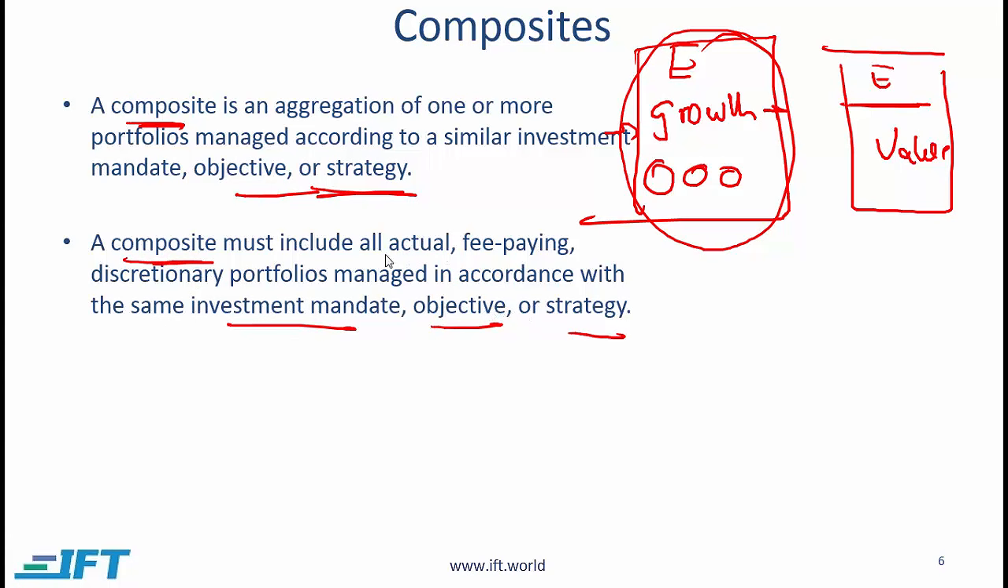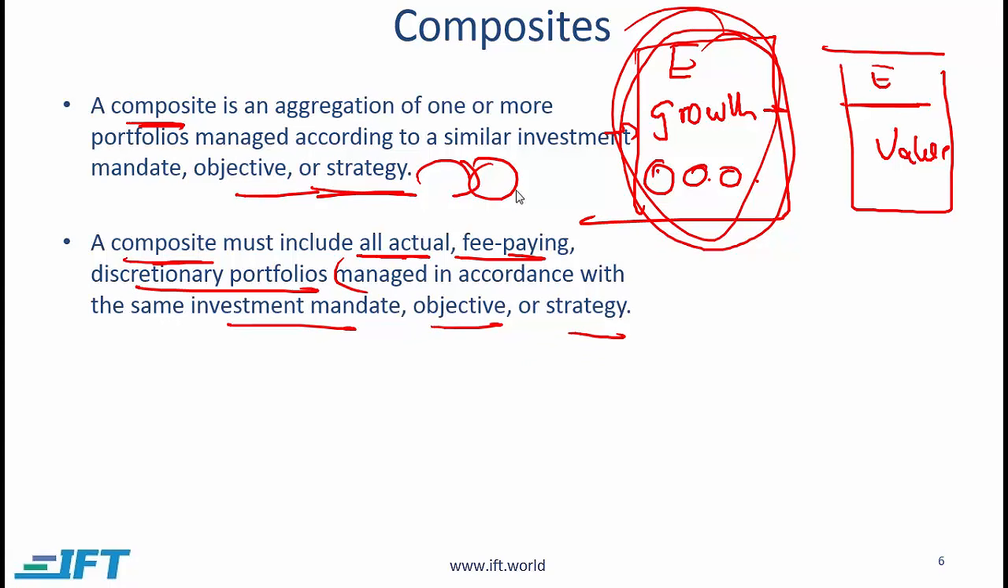The composite must include all fee-paying discretionary portfolios. We've already talked about this part related to the fact that the same mandate, objective, or strategy is being followed. But the additional qualification here is that all these accounts must be actual. This means that if there is a particular portfolio that's a dummy portfolio, in the sense that this portfolio is not actually owned, it is just a sample portfolio which says that if we had invested in so and so stocks, or if we had invested in the S&P 500, then the return would be this much. Here we are talking about portfolios where actual money is invested.